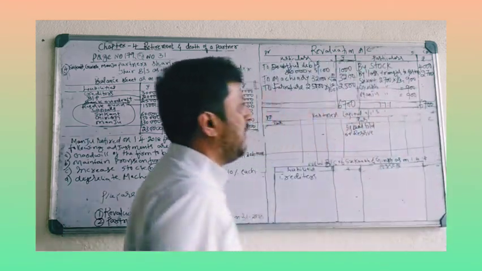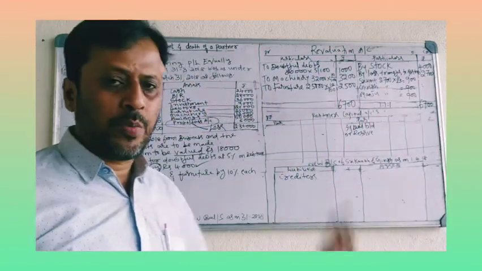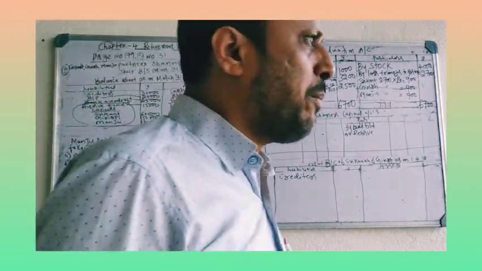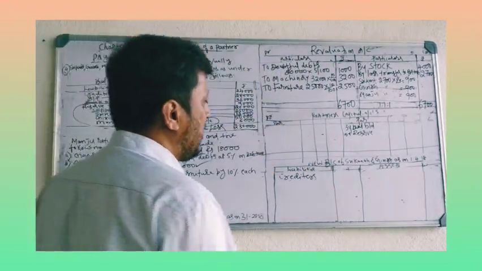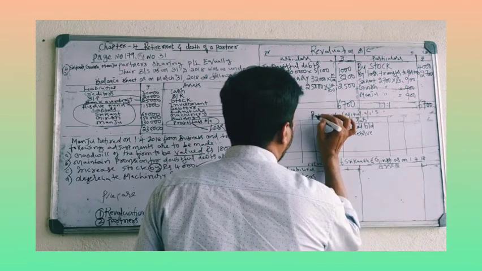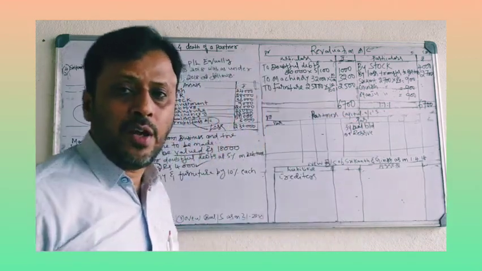Each partner having a loss of 900 rupees. Okay. So revaluation account is completed. After that, we have partners capital account. In partners capital account, you have to make 5 entries.